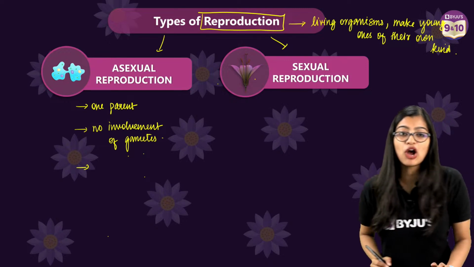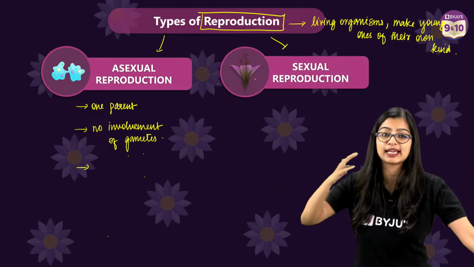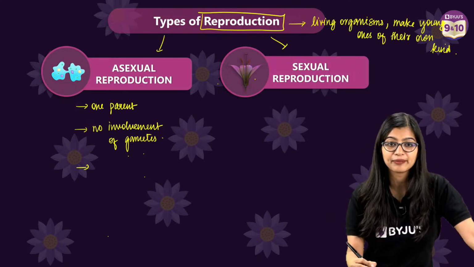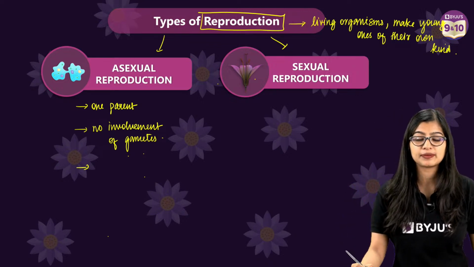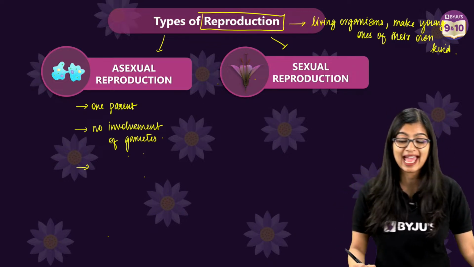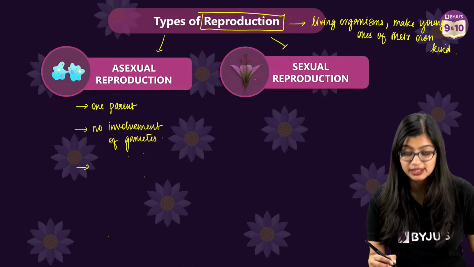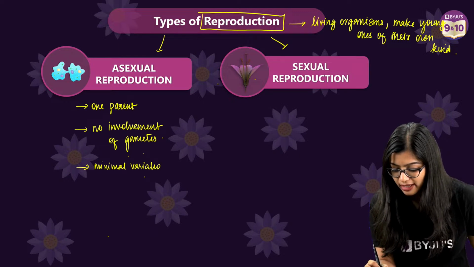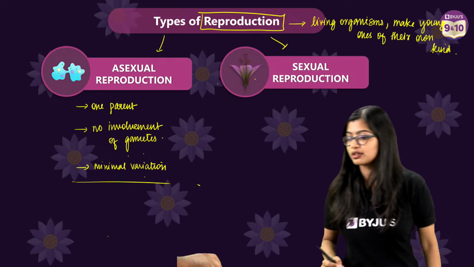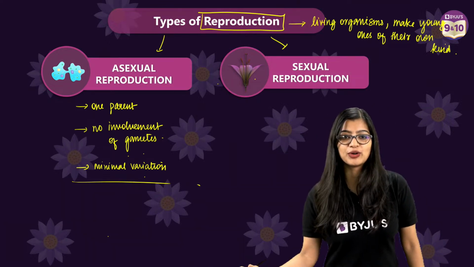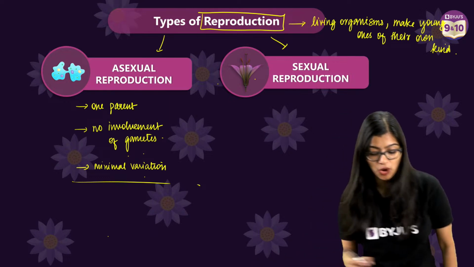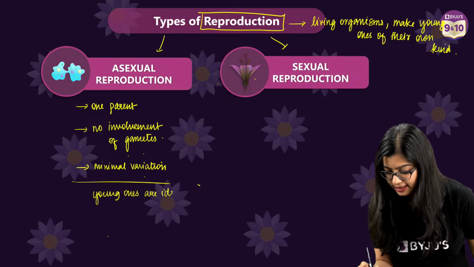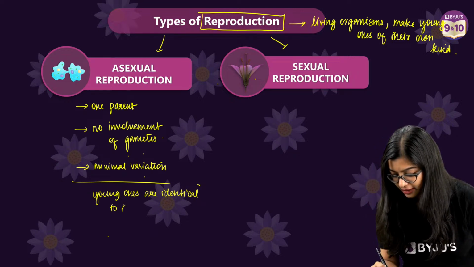Now, of course, do we observe a lot of variations in asexual reproduction, or are variations limited? What do you think? Lot of variations or less variations? Very good. No, we don't observe a lot of variations, right? So I'll say minimal variations. Now quickly, everybody, help me recall. Yes, the offspring are exact copies, or the young ones are identical to their parent, right?